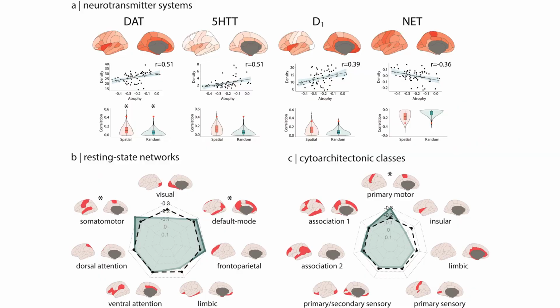When looking at the spatial mapping of the pattern of thickness change in isolated RBD over known neurotransmitter systems, resting state networks, and cytoarchitectonic classes, we found that thickness changes significantly mapped over the spatial distribution of dopamine active transporters, of the somatomotor and default mode resting state networks, and of the primary motor cytoarchitectonic class.